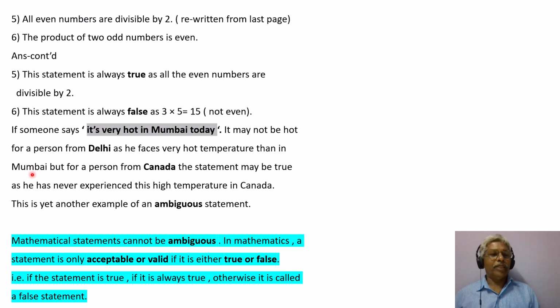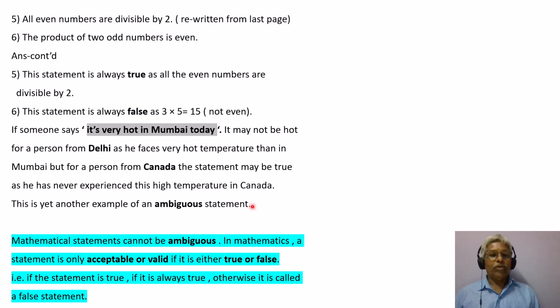Then he may feel that the statement is not true. But for a person from Canada, the statement may be true as he has never experienced these high temperatures in Canada. So this is a personal opinion of many people. This is yet another example of ambiguous statement.